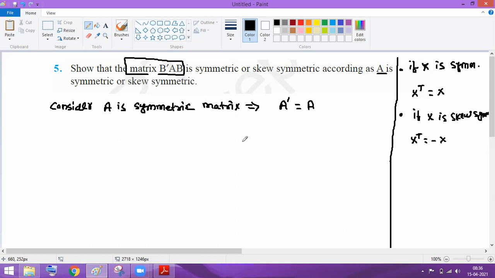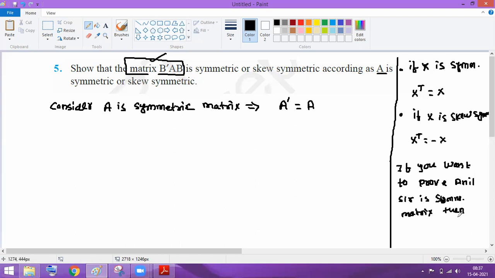Yes, guys, I want full participation in this. Okay, then you will get to know. Now, if you have this, then what do we have to prove? We have to prove that this is symmetric or skew symmetric. So if you want to prove that it is a symmetric matrix, then what do you have to do?